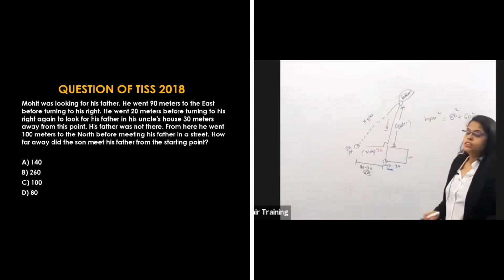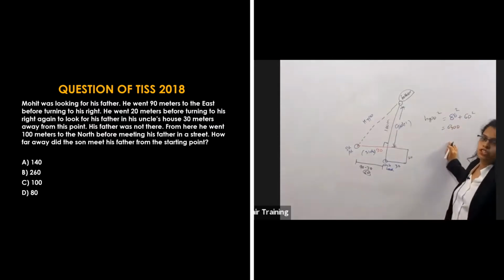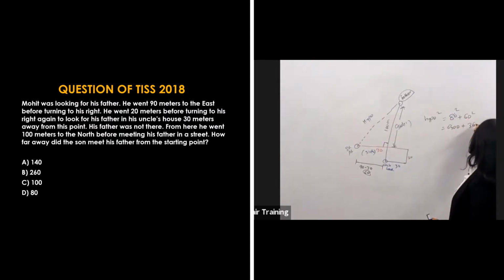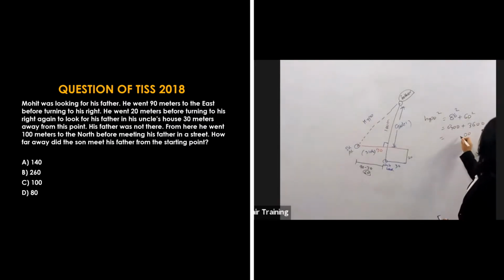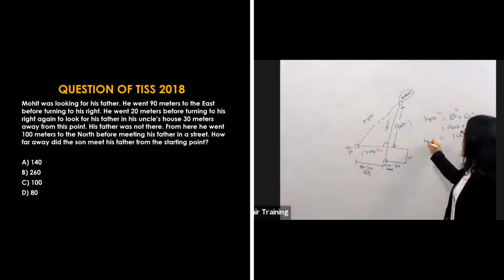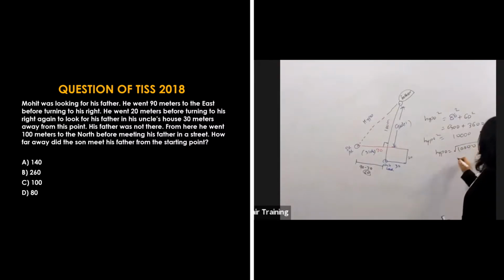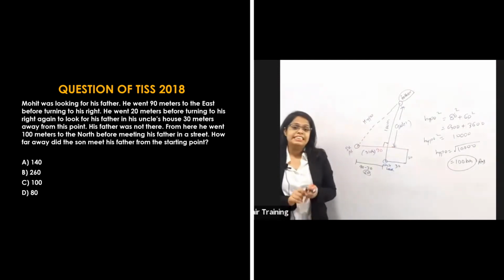Clear? So what will be here? 80 square is 6400, and 8 square is 64 and 6 square is 36, so 3600. If I add this, that means 10,000 is the hypotenuse square. So if the hypotenuse square is equal to 10,000, then hypotenuse is equal to square root of 10,000, that is equal to 100 kilometers. And this is my answer. That is option number C. Is it clear to all?